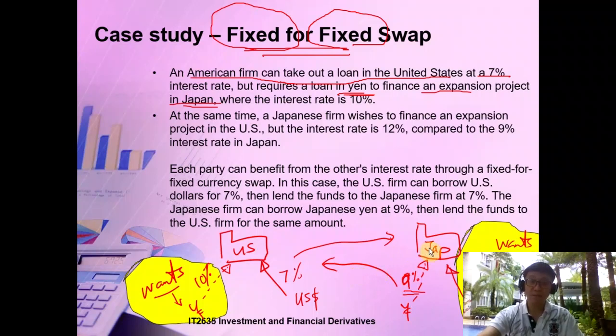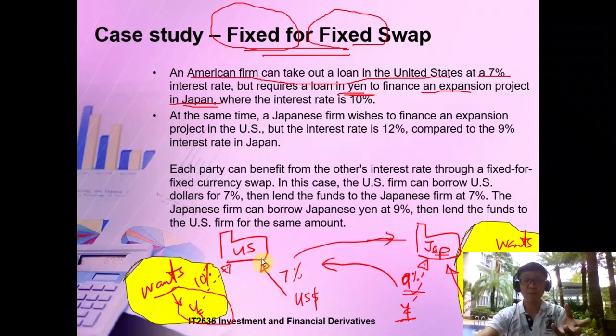Which means what? US company, since you need yen, this Japanese company will help you to borrow the yen. The US company needs yen, and the Japan company can borrow cheaper yen. This one borrows at 10%, but the Japanese company can borrow at 9%. So why not we work out something?